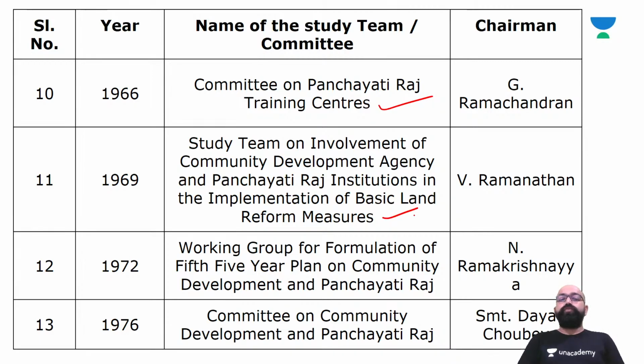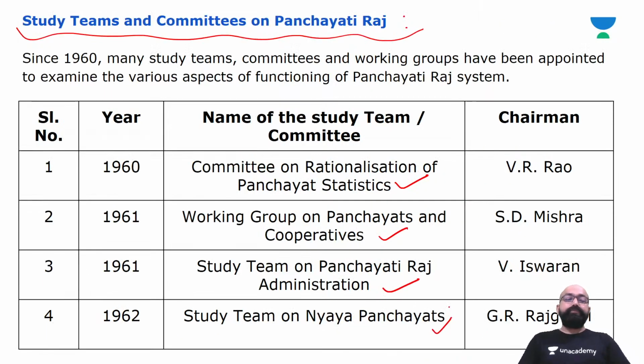In 1972, a working group for the formulation of the fifth five-year plan on community development and Panchayati Raj was appointed under the chairmanship of N. Ramakrishnan. Yes, in 1976, the Committee on Community Development and Panchayati Raj was established under the chairmanship of Srimati Daya Chaube. So, friends, these are the study teams and committees appointed to review the working of Panchayati Raj.